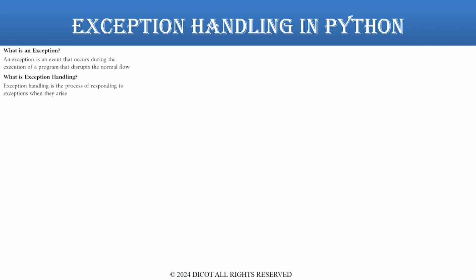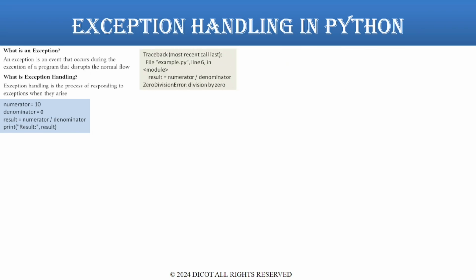Consider the program in the given example. Here, we are trying to divide variable numerator by variable denominator, with variable denominator assigned a value 0. When you run this code, you will encounter a ZeroDivisionError, and the program will terminate immediately. Division by 0 error will cause the program to crash, and you will get the output as shown. A traceback is displayed along with a ZeroDivisionError.